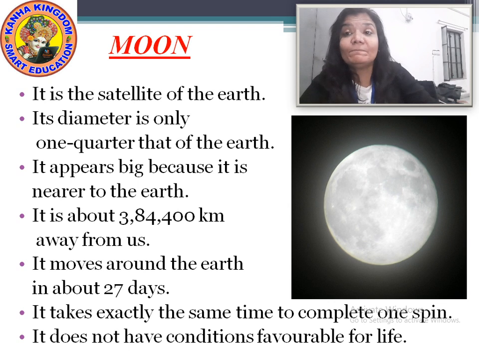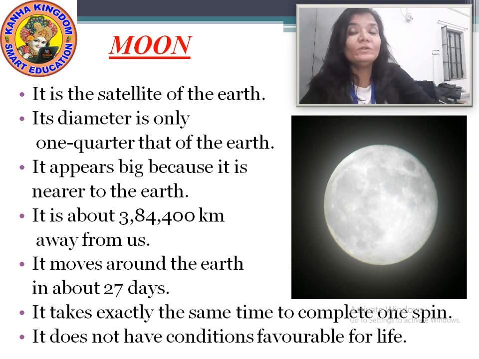Now, as the planets revolve around the sun, the moon is the satellite of the earth, I have told you, and this moon moves around the earth. Getting me? The planets revolve around the sun, and the satellites which the planets have revolve around the planets.